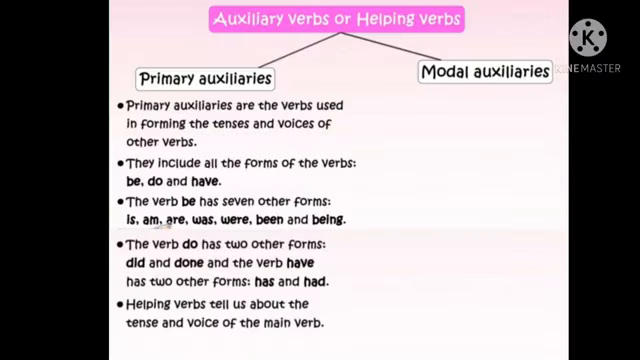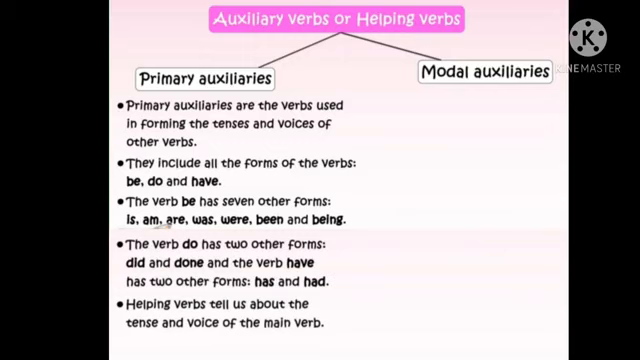As I have told you previously, auxiliary verbs or helping verbs can be divided into two categories: the primary auxiliaries and the modal auxiliaries. Primary auxiliaries are the verbs used in forming the tenses and voices of other verbs. They include all the forms of the verbs be, do and have. And the verb be has other forms: is, are, was, were, been and being. These are the forms of be.